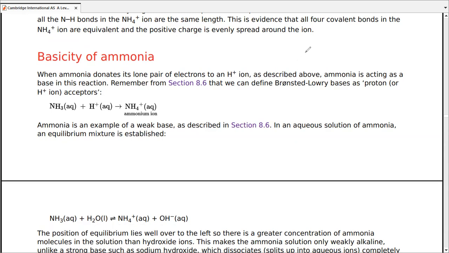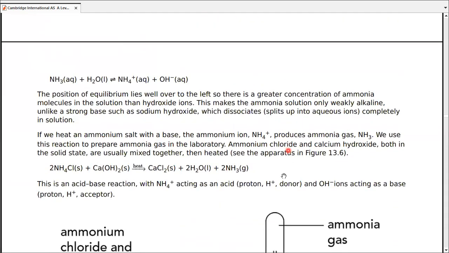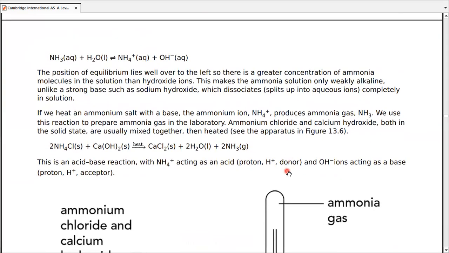And of course, all laws that apply to equilibria as per Le Chatelier's principle will also be applicable over here, which means adding more water would take it in the forward direction and adding more hydroxide ions would take it in the reverse direction. Now, talking about this equilibrium in specific, the position of equilibrium lies well over to the left.